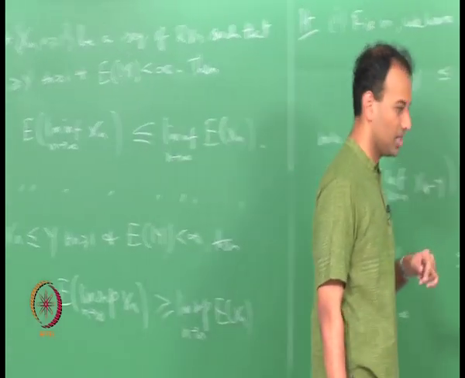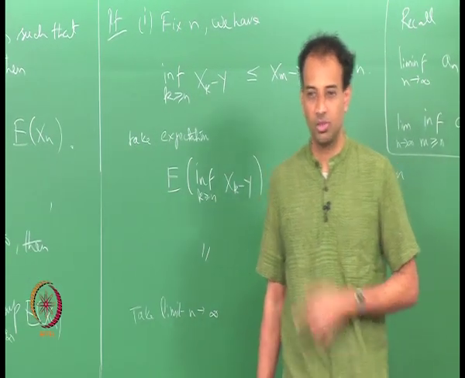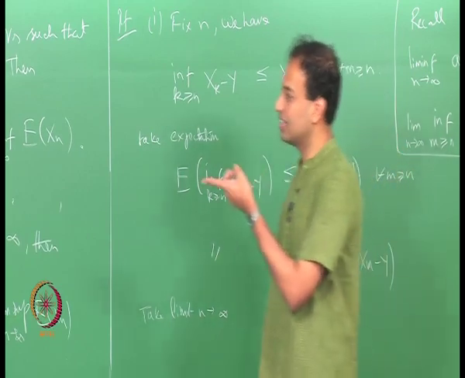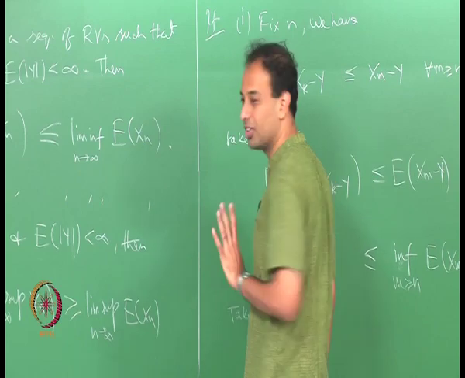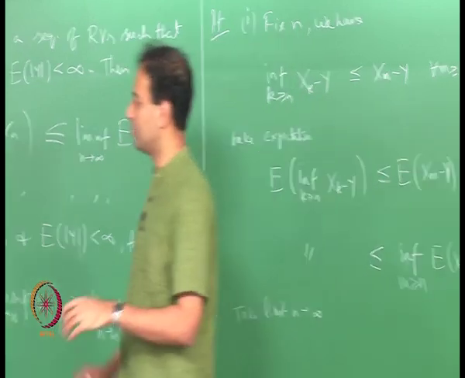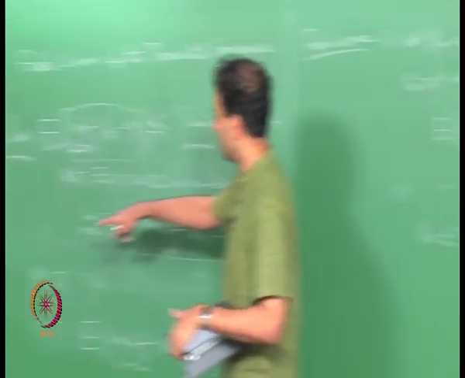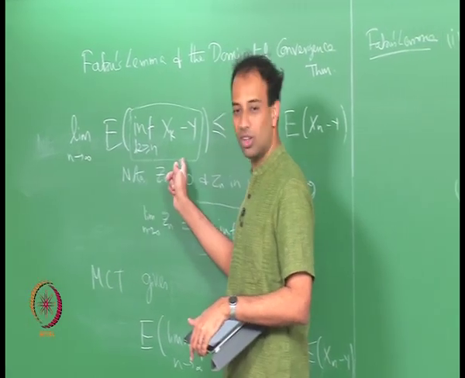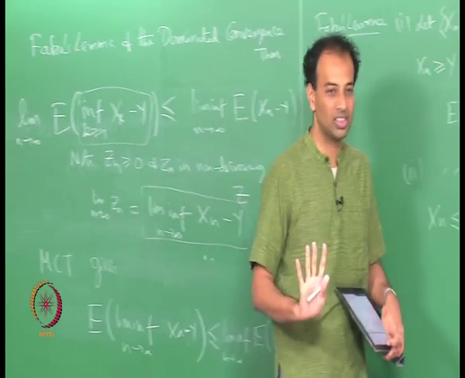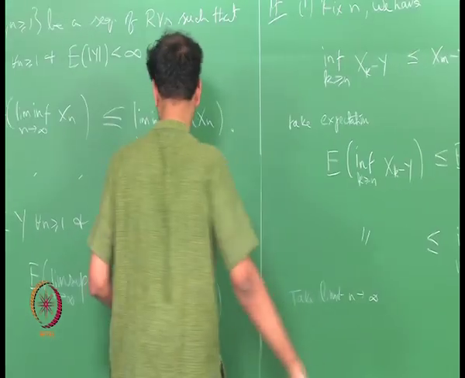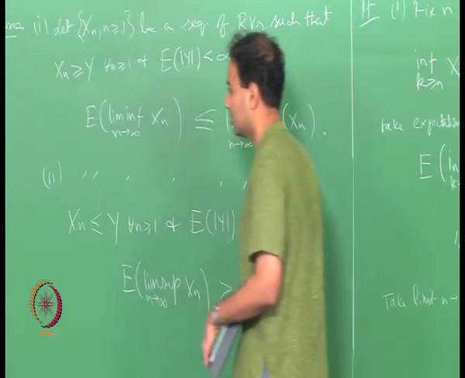So Fatou's lemma is a corollary of the monotone convergence theorem. The only non-trivial step, since everywhere else I have just been applying the definition of lim inf, was realizing that the monotone convergence theorem can be used to take this limit inside. That was the only non-trivial step.